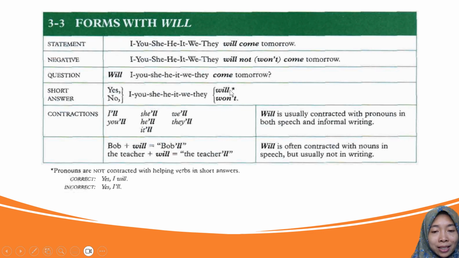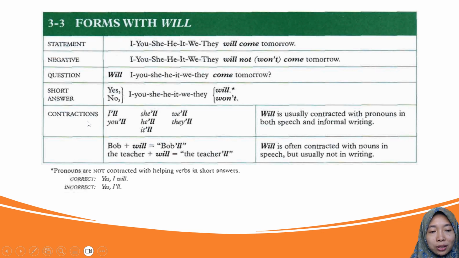Then have a look at the asterisk, and the explanation of the asterisk is below the table. Pronouns are not contracted with helping verbs in short answers. So in a short answer, you cannot contract will into subject, apostrophe, and double L. The correct one, yes, I will. Incorrect, yes, I'll. So if it is in the short form of the answer, you cannot contract will into only apostrophe and double L.